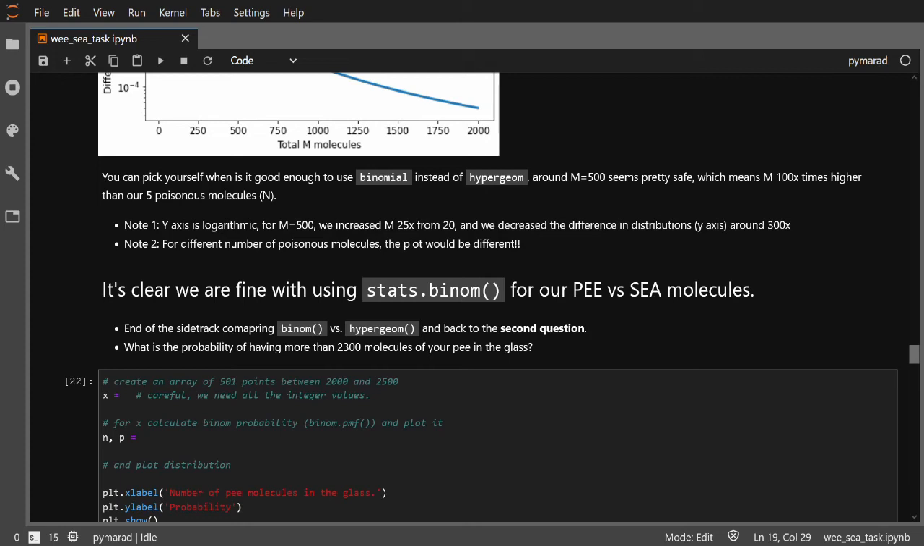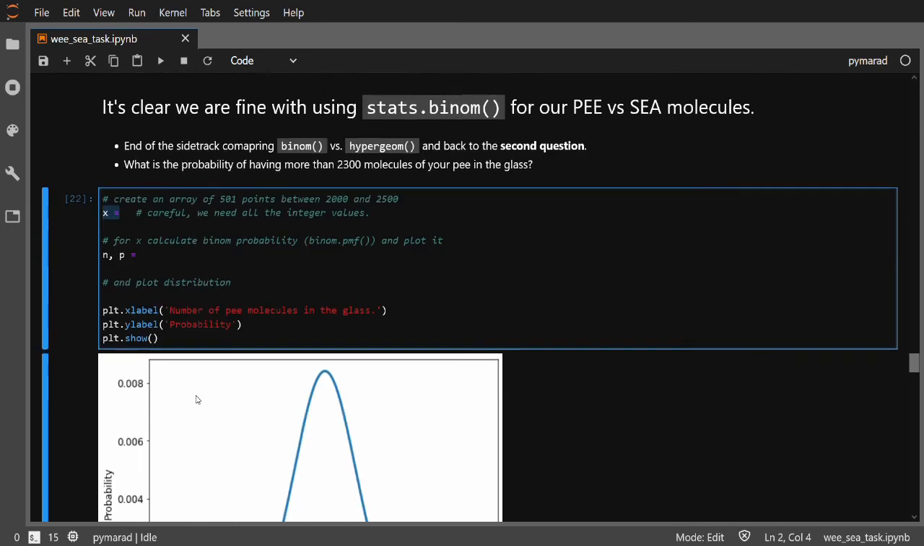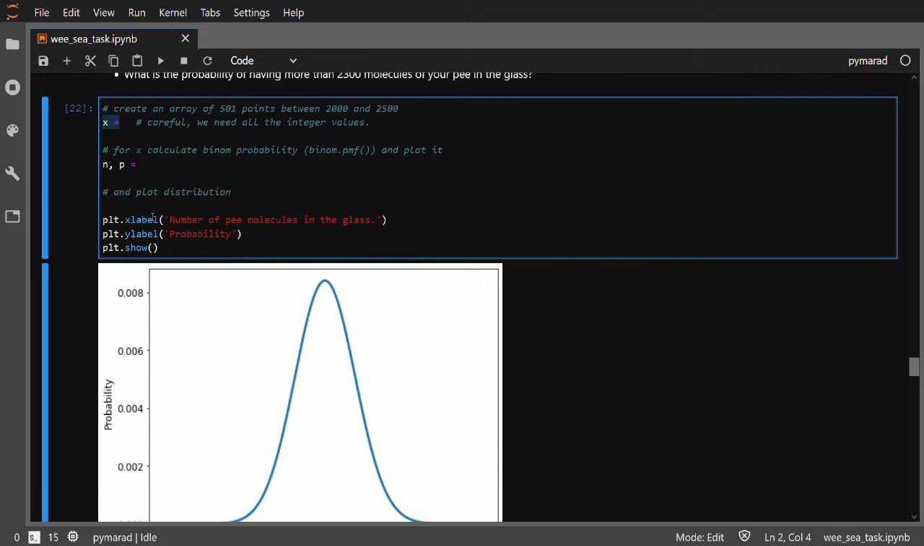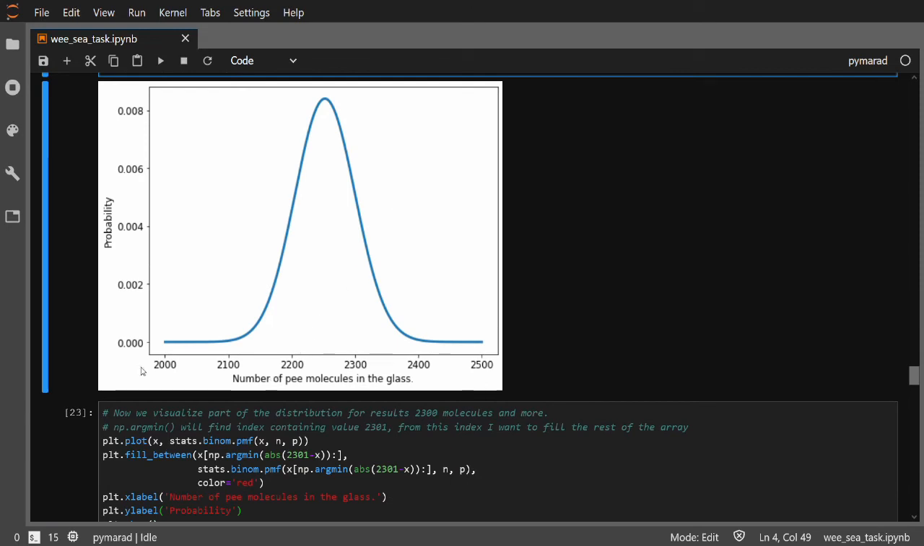In the end, we really can use the binomial distribution, and we can now generate it. Since we know that on average we draw 2250 molecules of our own P into the glass, we create an array of values for possible results around this value, and then we generate the distribution with our binomial PMF method. Here we see the possible results between 2000 and 2500, and for each result we have on our y-axis the true probability of drawing that many molecules into our glass.